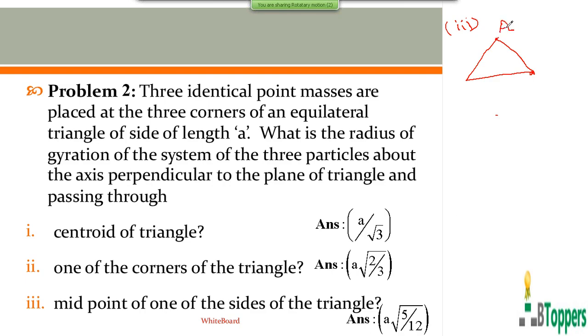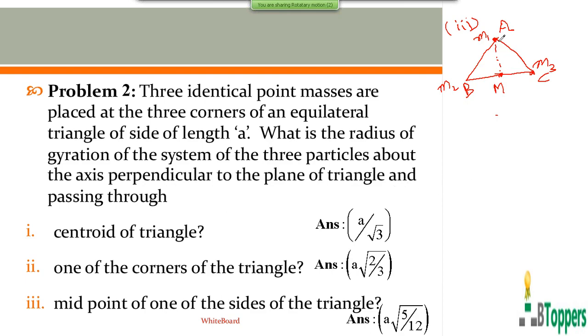If the three vertices are named A, B, C, one particle is at corner A, the second particle is at corner B, and the third particle is at corner C. All the three particles have the same mass. Let M be the midpoint of one of the sides of the triangle, the midpoint of side BC. You have to find the radius of gyration of the system of the three particles about the axis perpendicular to the plane of the diagram and passing through the point M.